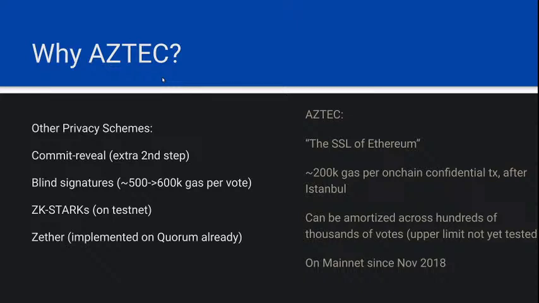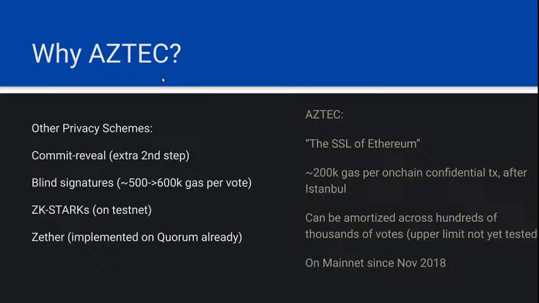There's also a technique called blind signatures. There's a blog article online, which unfortunately I don't have a link to now, of how to ensure private voting by blinding each signature or applying these randomized factors. And this costs about 500 to 600K gas per vote. So it was the first or the earliest result that I know of, and it's impressive. It does provide complete privacy, but it is expensive gas-wise. And as far as I know, you can't batch things together for more efficiency.